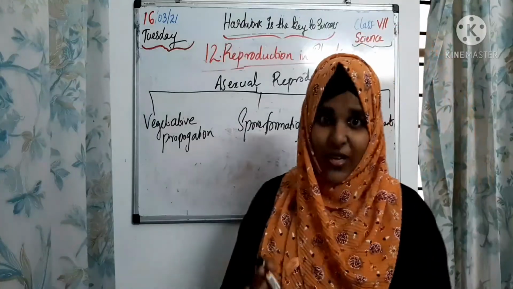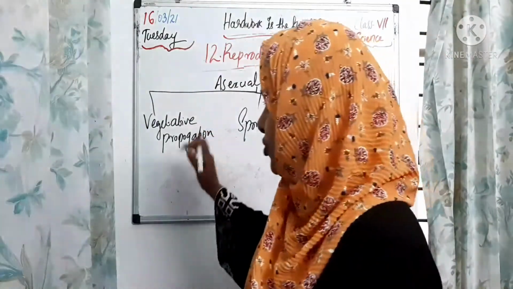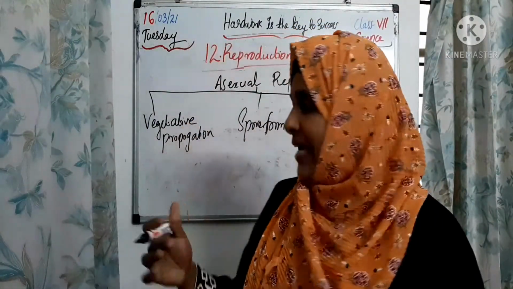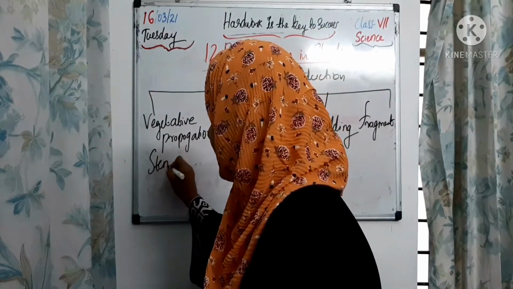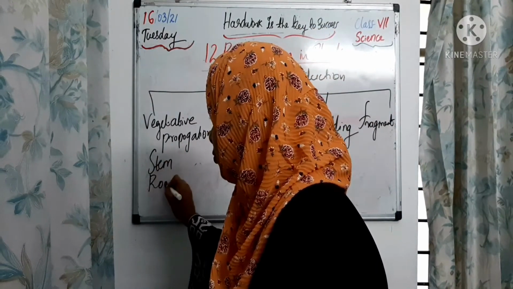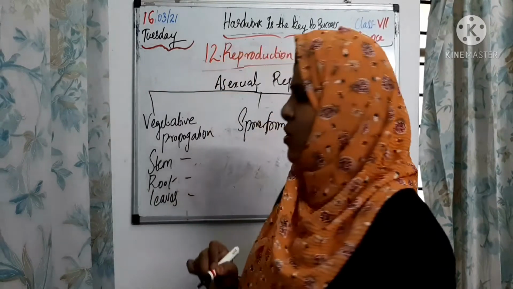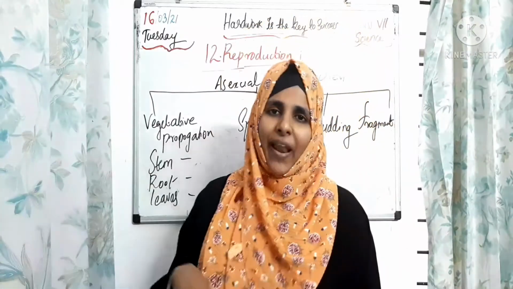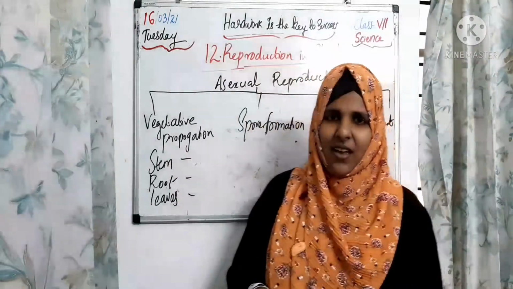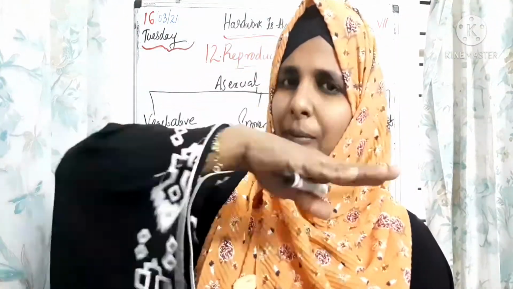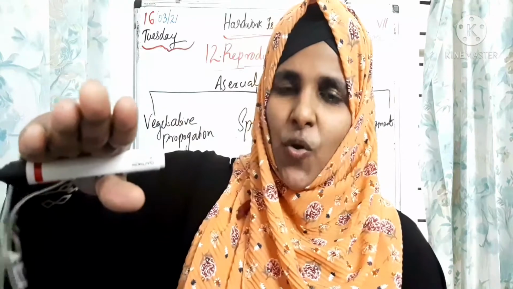So students, we have to say that reproduction is through the vegetative parts of plants like stem, root, leaves and buds. How is a new plant produced from the stem? Yes, of course, through the cutting process of stem.